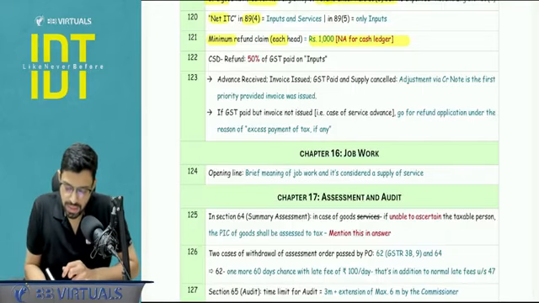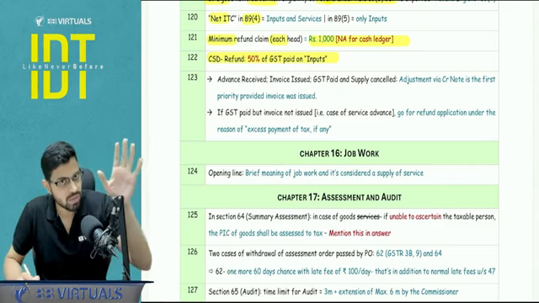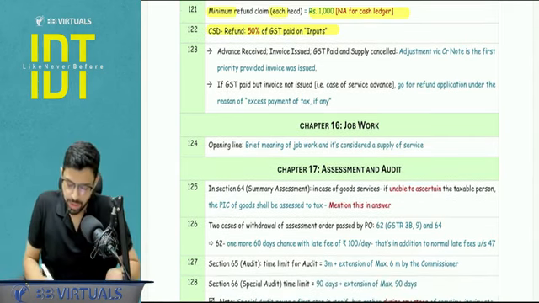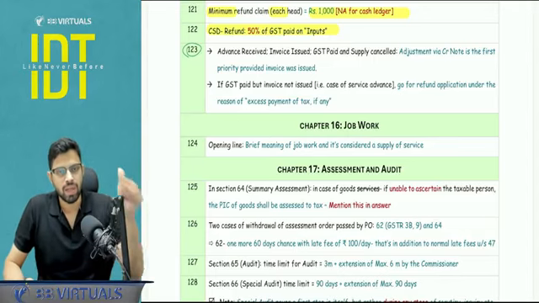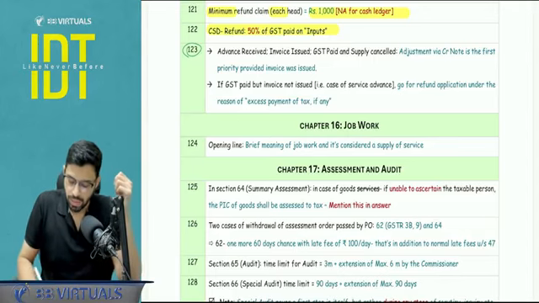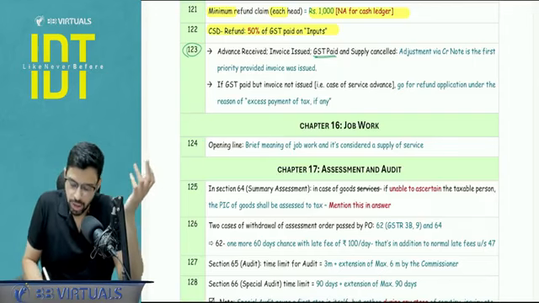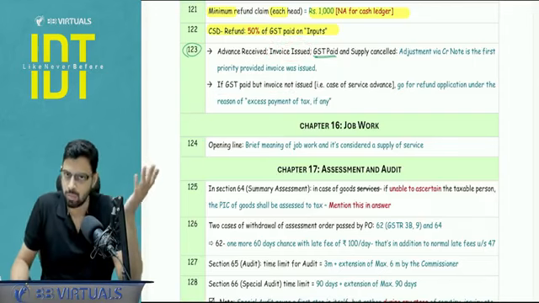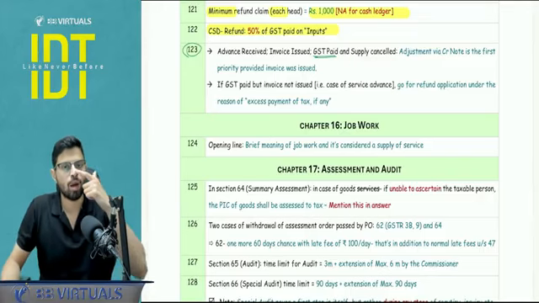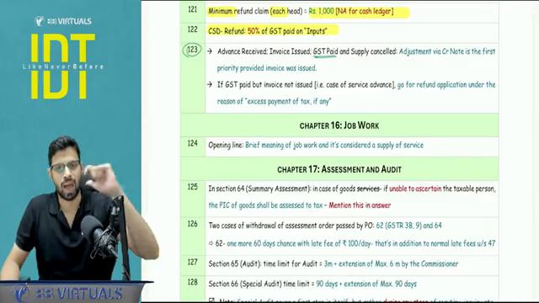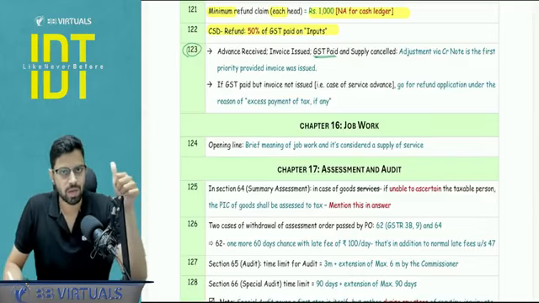Okay. Next, CSD refund, that is the canteen stores department. They get the refund of 50% of inputs, not services and capital goods, only inputs. Next point is a circular clarification regarding how to adjust the tax liability. If advance is received and invoice is also issued, then the GST is paid, obviously, because I have also issued the invoice. Had the invoice not been issued, then only we would be talking about services, because on advance for goods, GST is not applicable. And later on the supply is cancelled. Now how to adjust the liability against the government? I have paid in excess, right? The supply is cancelled. So my priority number 1 will be to adjust it via credit note.